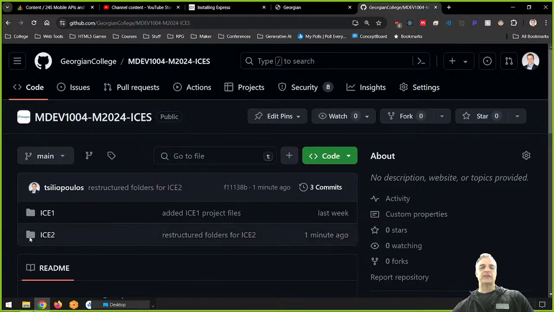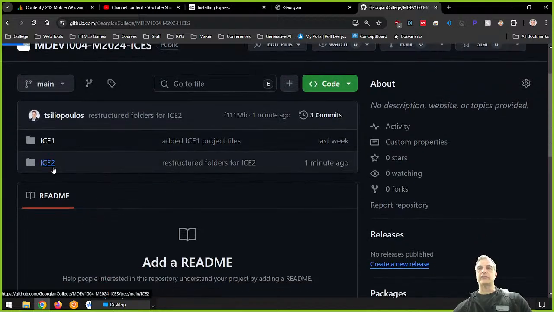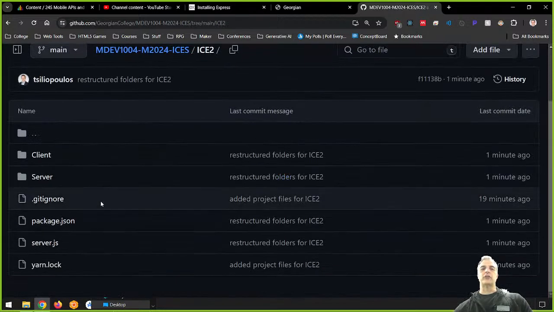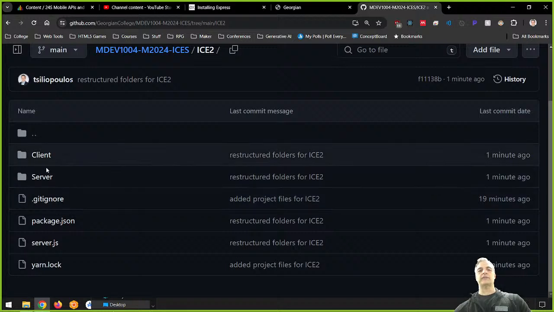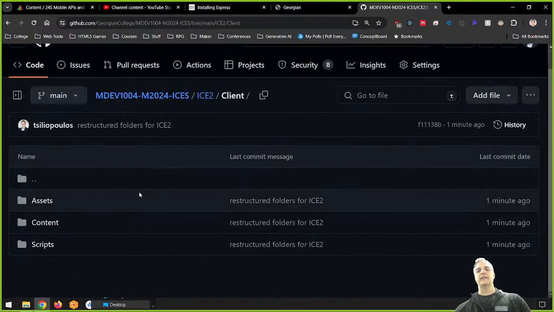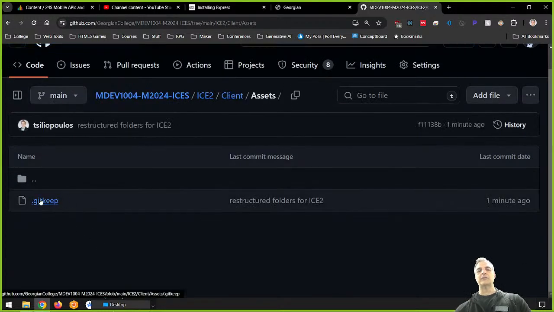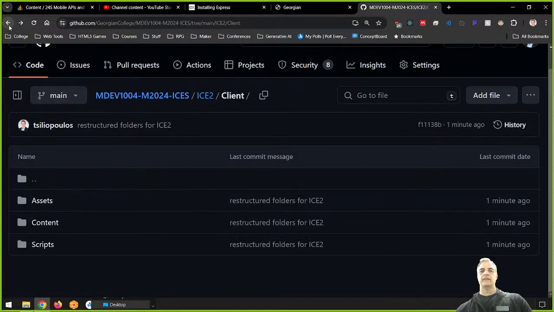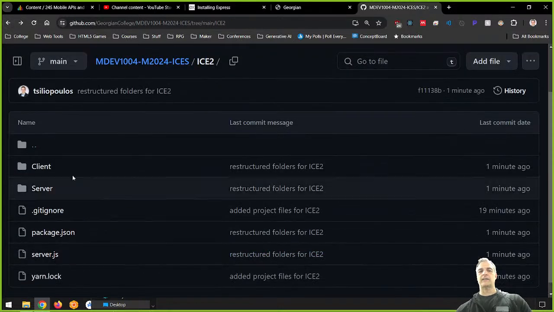So this is in class exercise 2. Let's see what this looks like. You can see that the folder structure is exactly the way I wanted it. Client, server. Let's take a look at that client. Remember, we had nothing in assets, but because we have a .gitkeep file, it's okay, right? It's okay. And now we have our folder structure kind of the way we wanted, okay? So far.